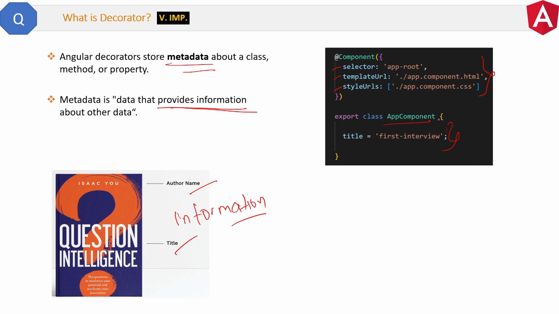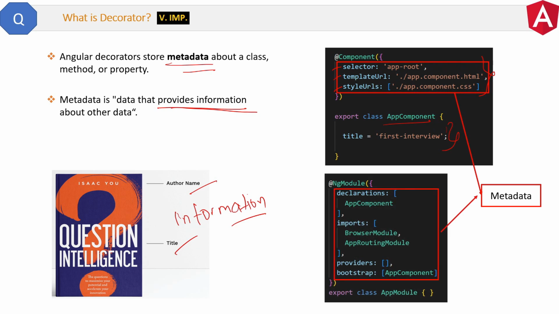Similarly, in the module case, it is the @NgModule decorator which stores all the metadata like declarations, imports, providers, bootstrap. I hope now you understand what is metadata and what is a decorator. One more thing about Angular decorators is that all decorators are represented with the @ symbol.